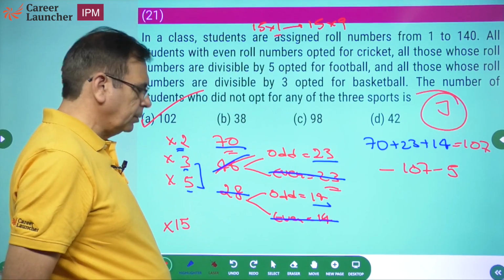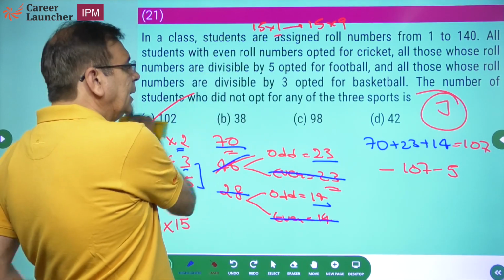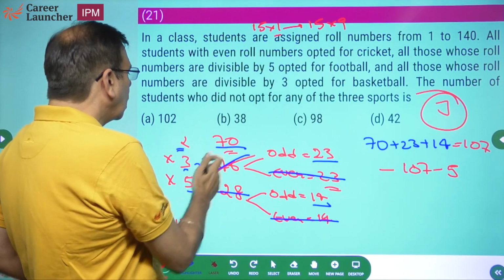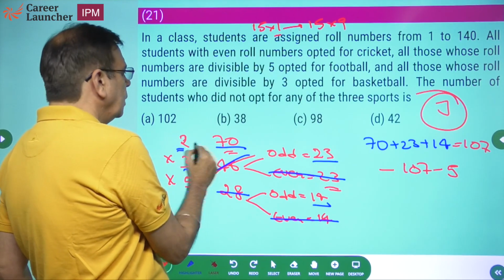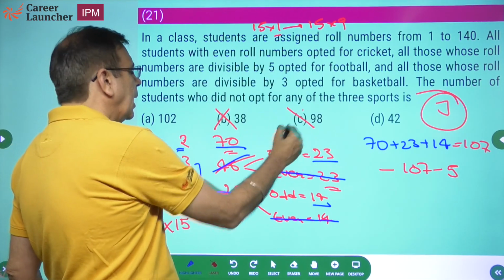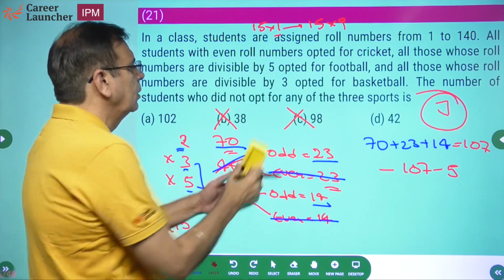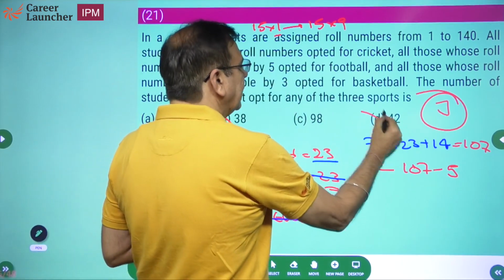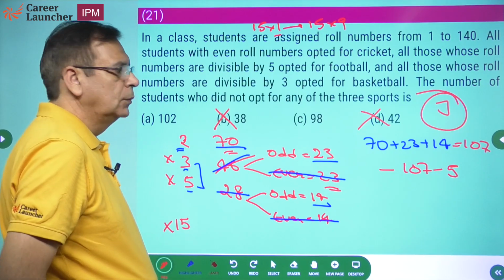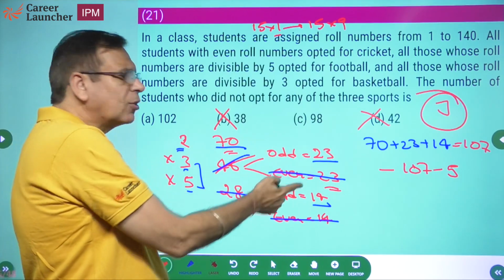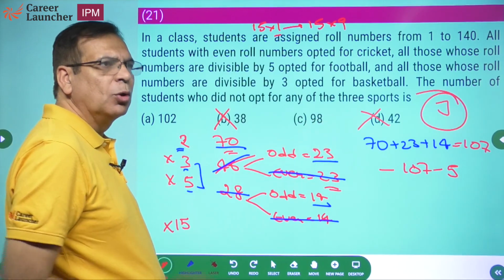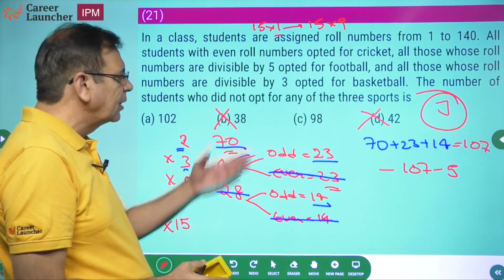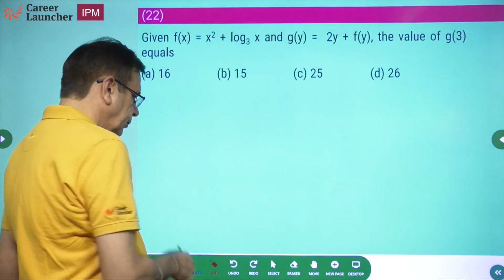एक और चीज. Right at the beginning, the moment you got this 70, you should have said ये गलत है, ये गलत है. My answer cannot be less than 70. So choice B and D are wrong. हो ही नहीं सकता. That still does not give me the answer, but at least I have eliminated two choices. तुक्का मारने के लिए probability of correct answer has improved.